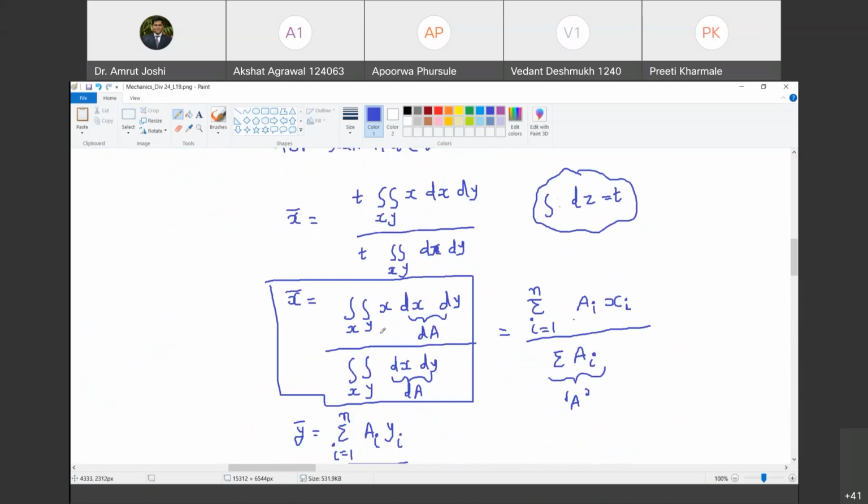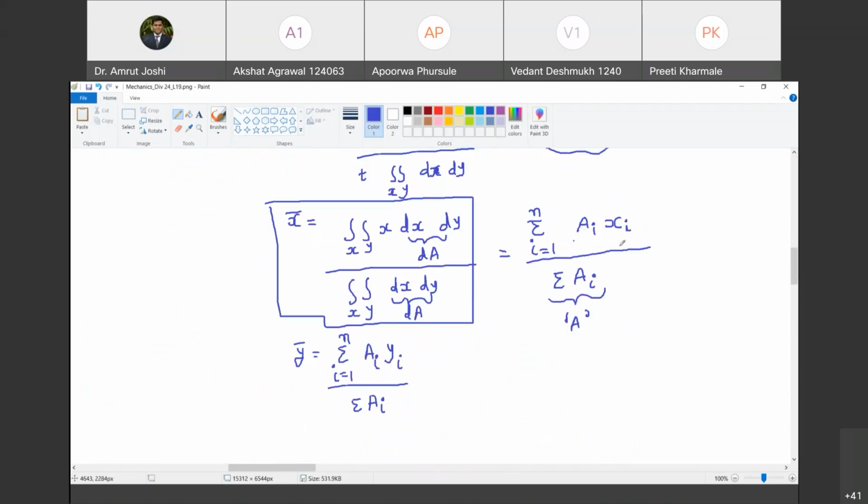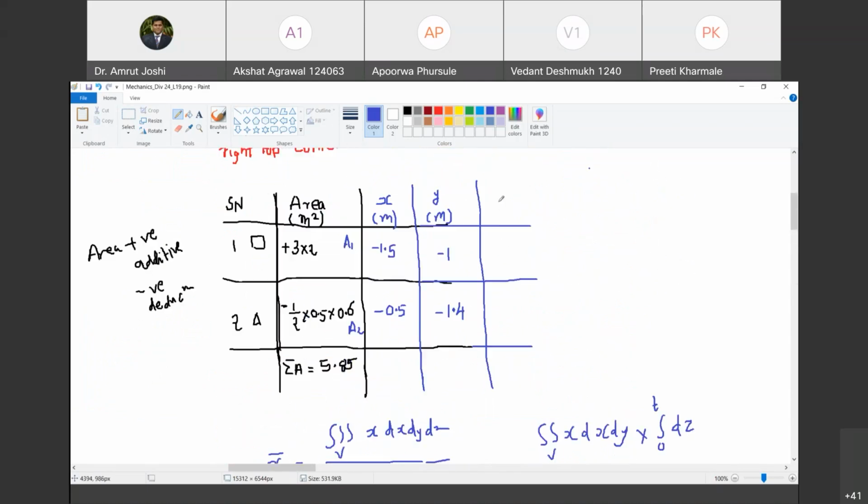Now, to calculate x bar and y bar, what do I need? In the numerator, I need summation ai xi. Do you agree with me? Yes, sir. So अब मुझे यहाँ पे एक नया कॉलम बनाना पड़ेगा जिसको मैं बोलूंगा ai xi. Happy? Yes, sir. What is ai xi? It is a1 x1 plus a2 x2 for the second figure.